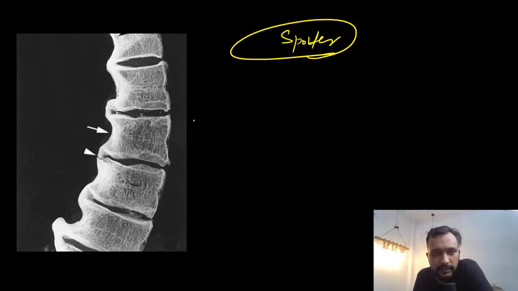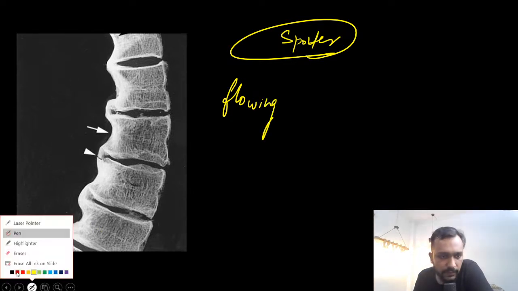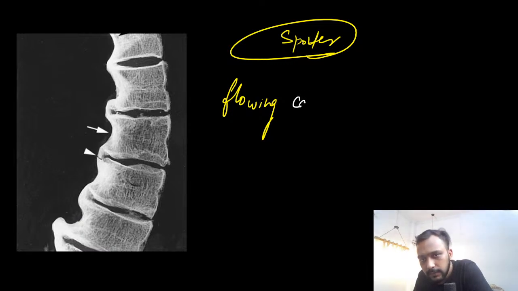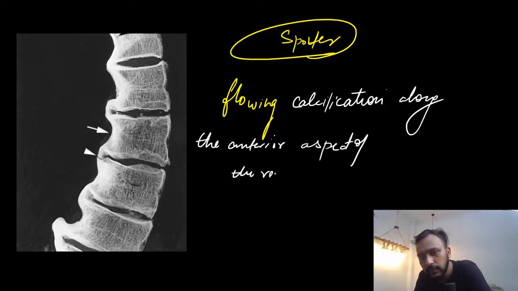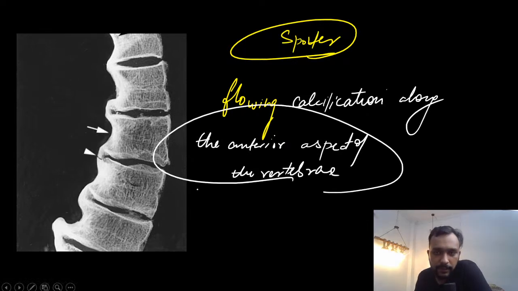So guys, in this image we can see that there is flowing calcification along the anterior aspect of the vertebra.